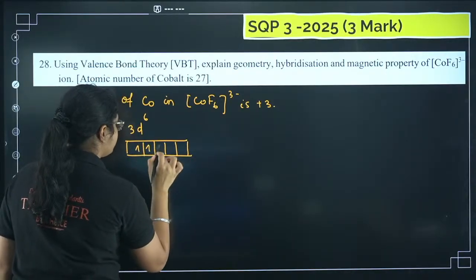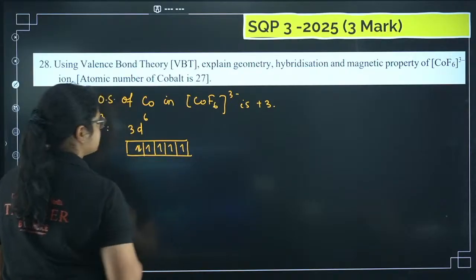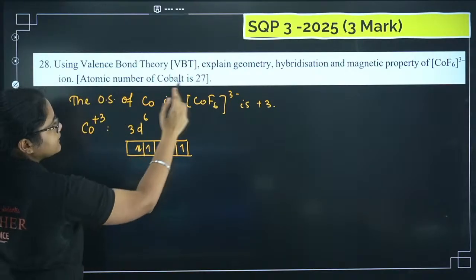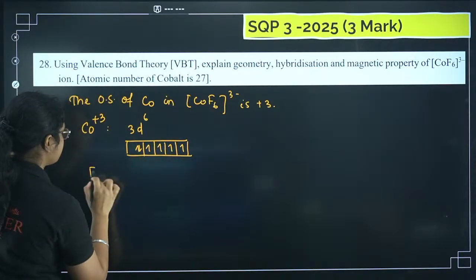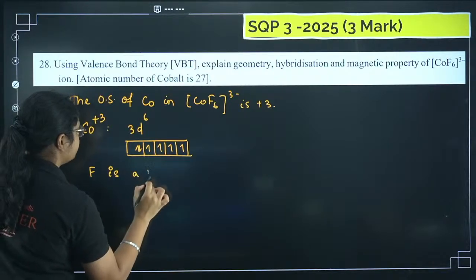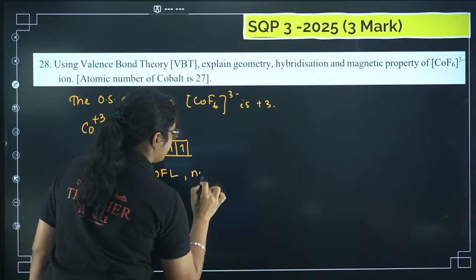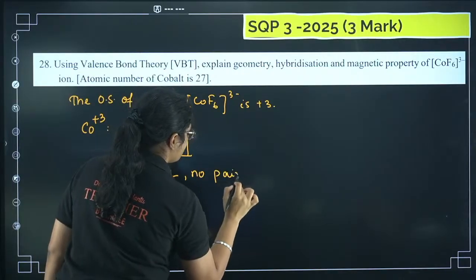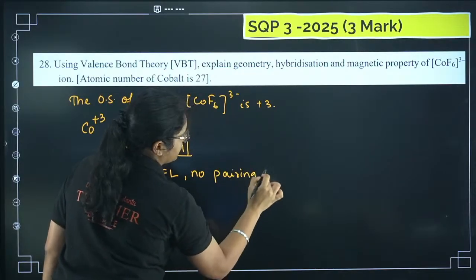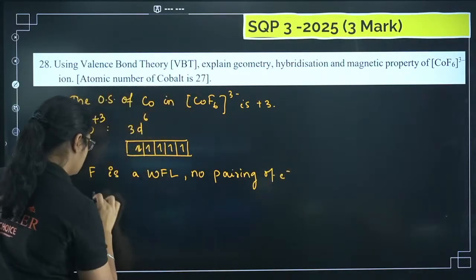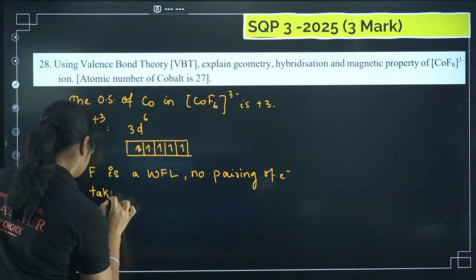So 1, 2, 3, 4, 5, and then the 6th electron here. Now what is the ligand given to us? Fluorine, right? Fluorine is a weak field ligand. So what will happen? No pairing of electrons takes place.